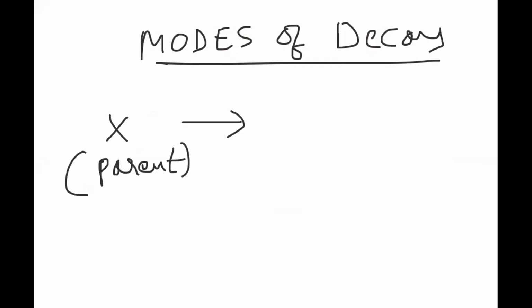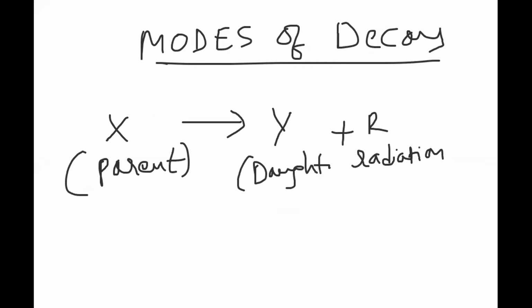This parent nucleus, by emitting some particle or radiation R, gives out another nucleus that I am calling the daughter nucleus. R can be an alpha particle, beta particle or gamma radiation. Along with this we write energy Q. This is the way it transfers.